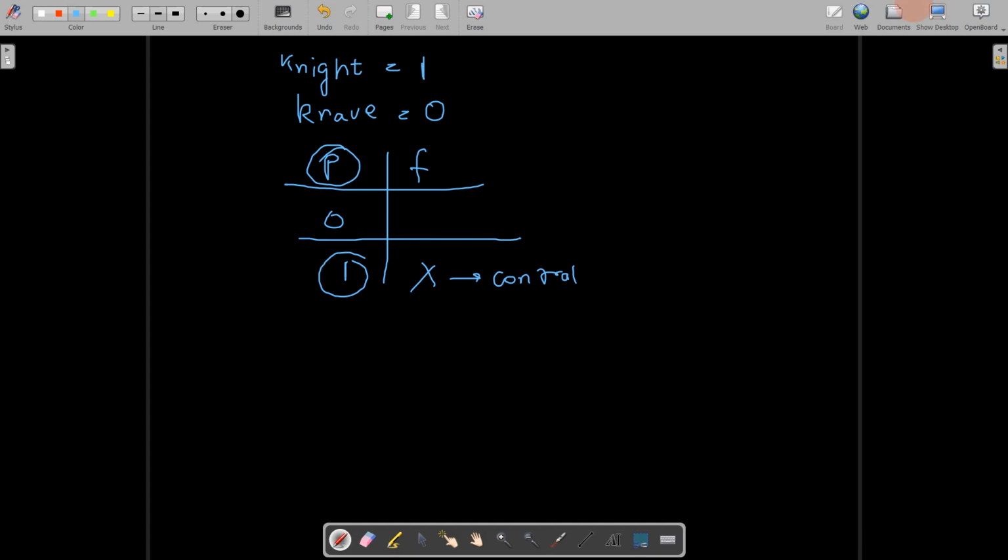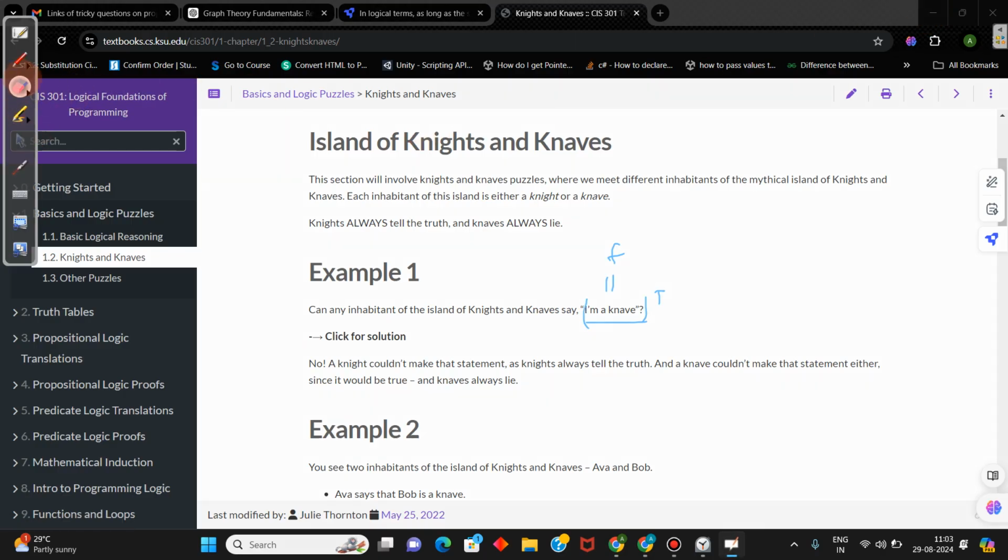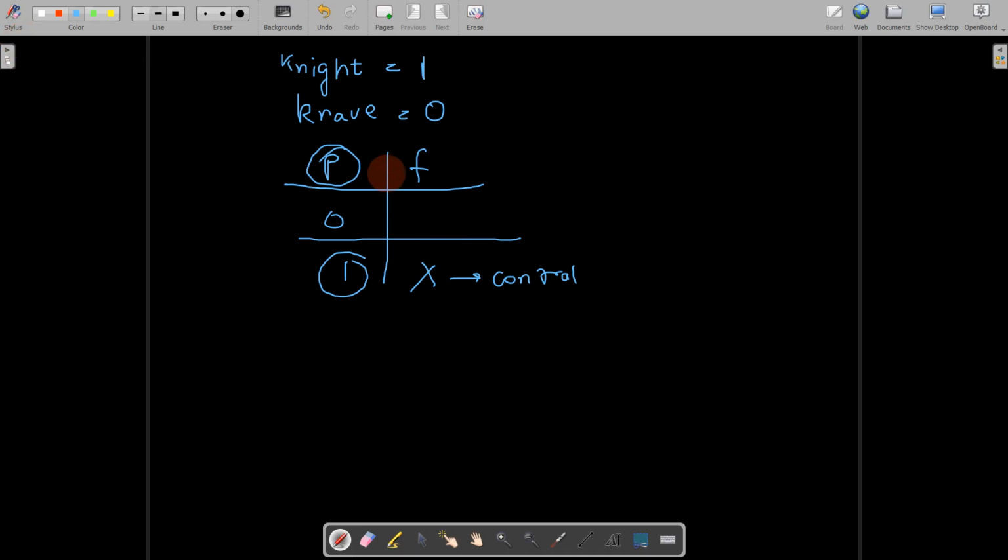Can P be 0? Can P be a liar? If that person is a liar, he's lying, so whatever he's saying is a lie. He's saying "I am a knave," so this is a lie. This is false, or 0; I'm representing false as 0. He's saying "I am a knave" and this is a lie. That means he has to be a knight, because it's a lie. But we assumed that P is a knave. So this is also creating a contradiction. So this also cannot happen.